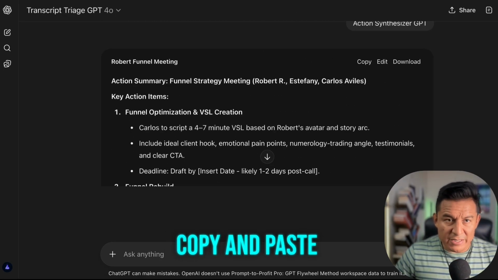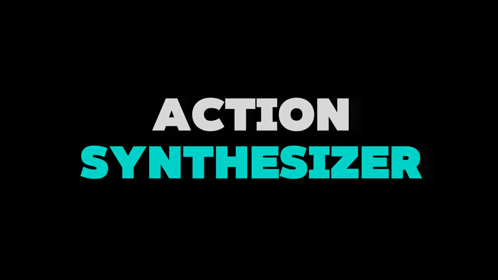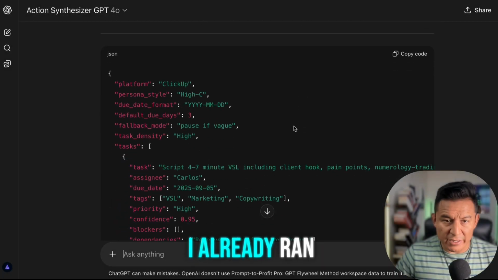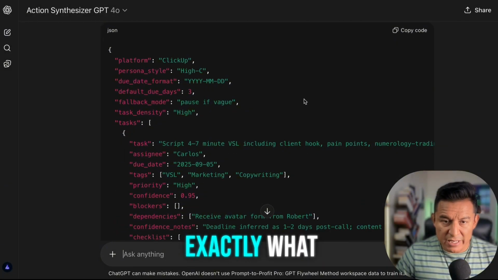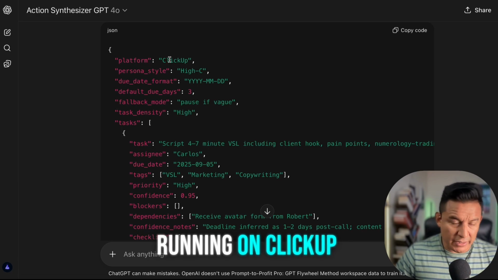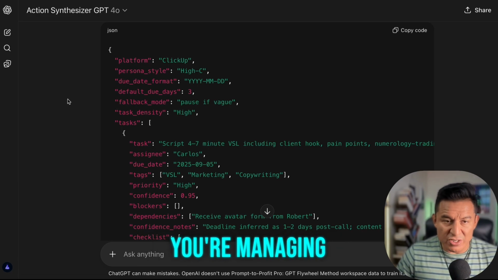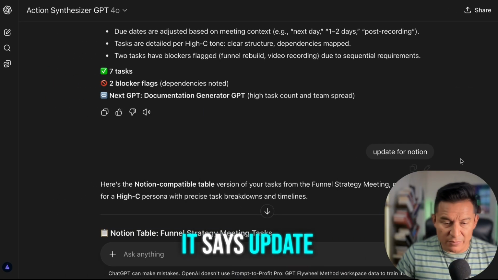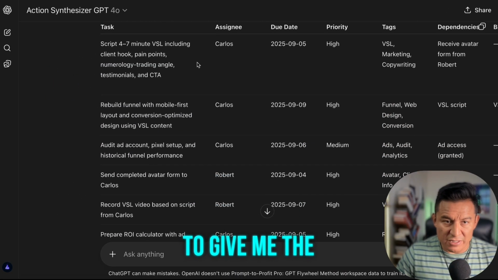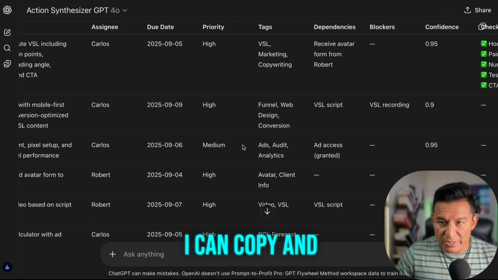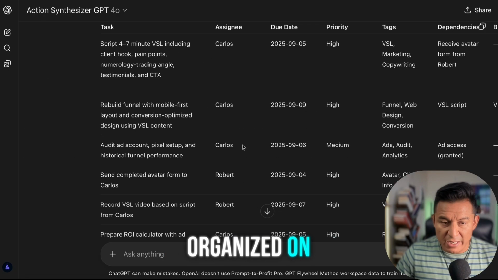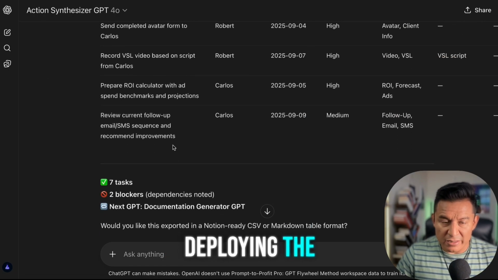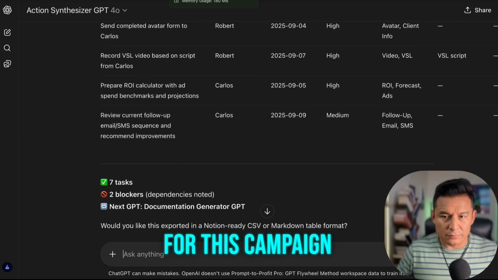So I'm going to copy and paste this into my action synthesizer. And as you can see here, I already ran it. And it gives you exactly what you need if you're running on ClickUp or whatever you're managing your account on. So let's say I'm actually using Notion. It says update for Notion and it's going to give me the tasks. I can copy and paste this and now I can get organized on deploying the entire process for this campaign.